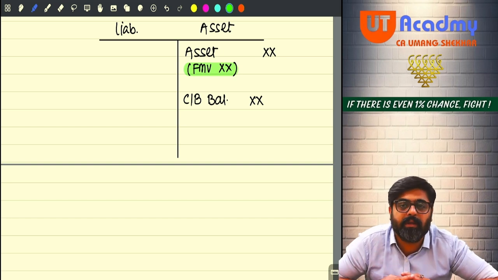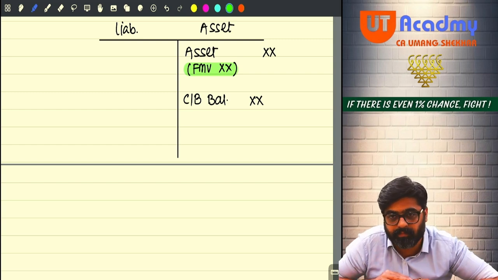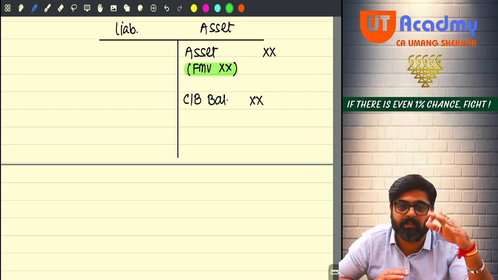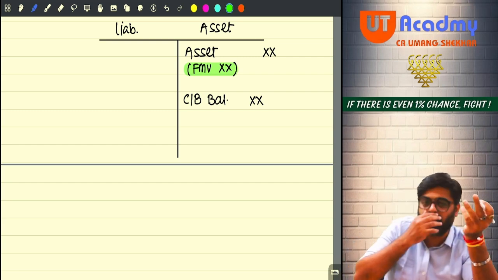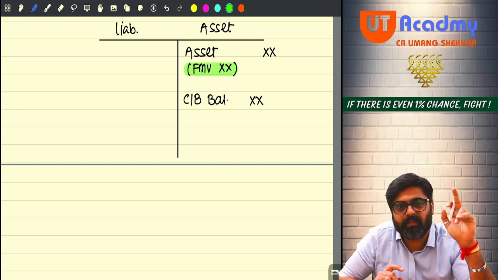The fair market value of the asset as on the date of distribution, that fair market value will be treated as your deemed dividend. So how much is the balance sheet value of the asset? It is only 2.5 lakhs. How much is the fair market value of that same asset as on the date of distribution? It is 5 lakhs. So how much will be the deemed dividend? Will it be 2.5 lakhs or 5 lakhs? It will be 5 lakhs. Because as on the date of distribution, the market value of the asset which is given is 5. So how much benefit are you getting from the company? 5 only, no?